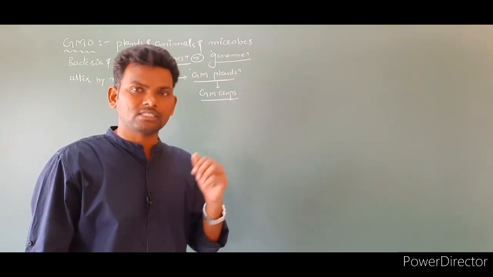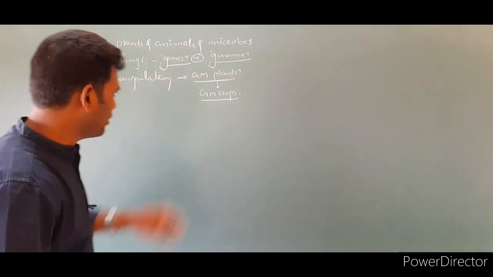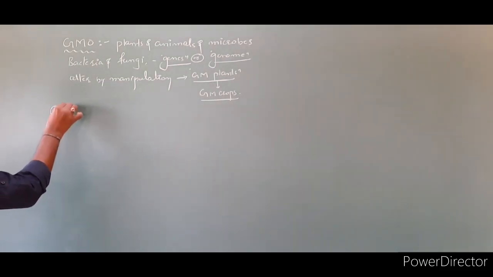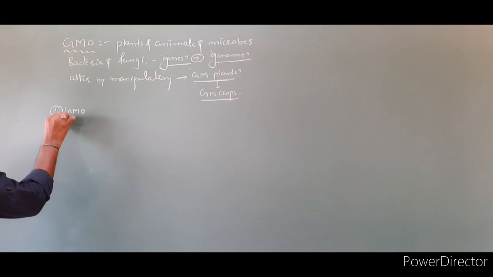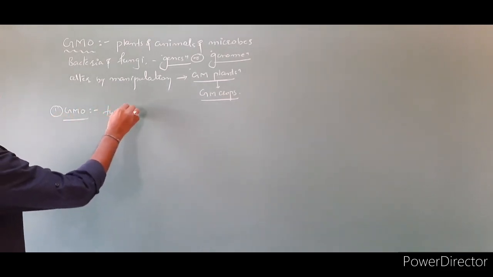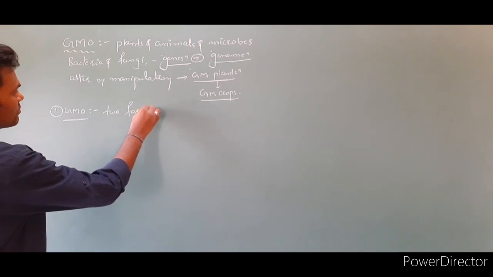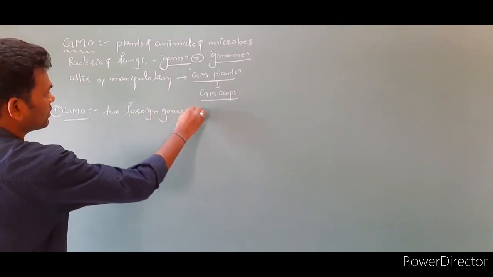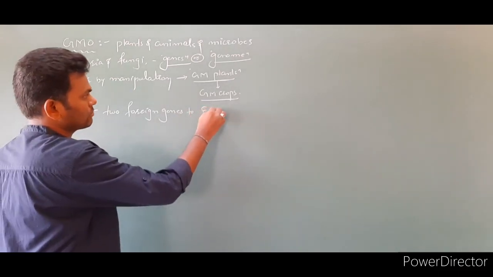Let's write all the points. First one, genetically modified organisms or crops, they contain more than two foreign genes to express.